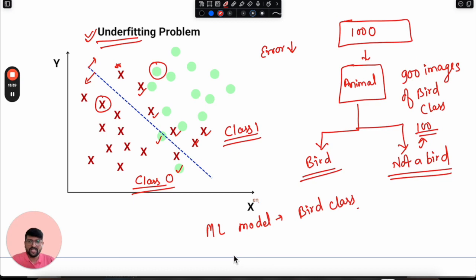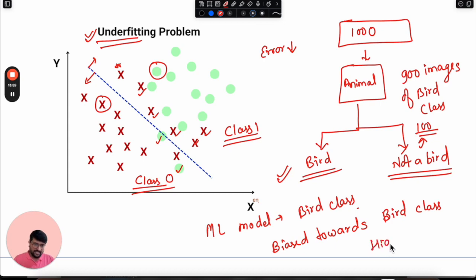So it always predicted the bird class. Our prediction is biased towards the bird class. We can say that our model is highly biased here, because whenever a new image comes, it will always say this is a bird.